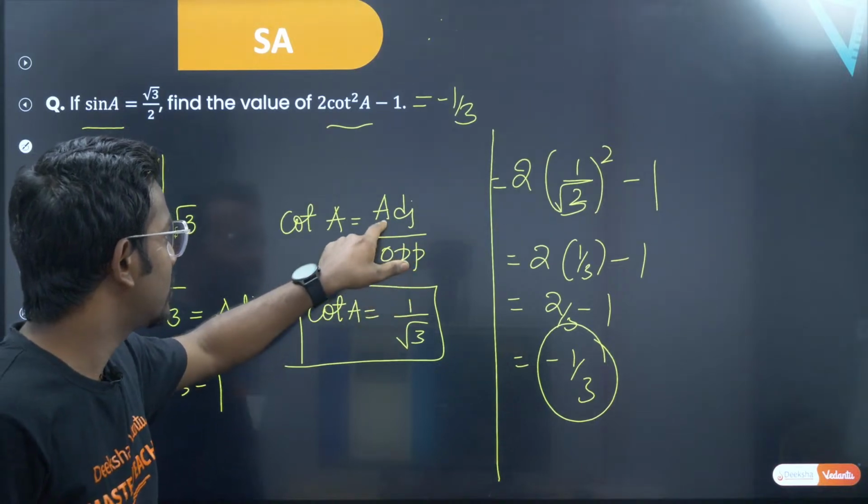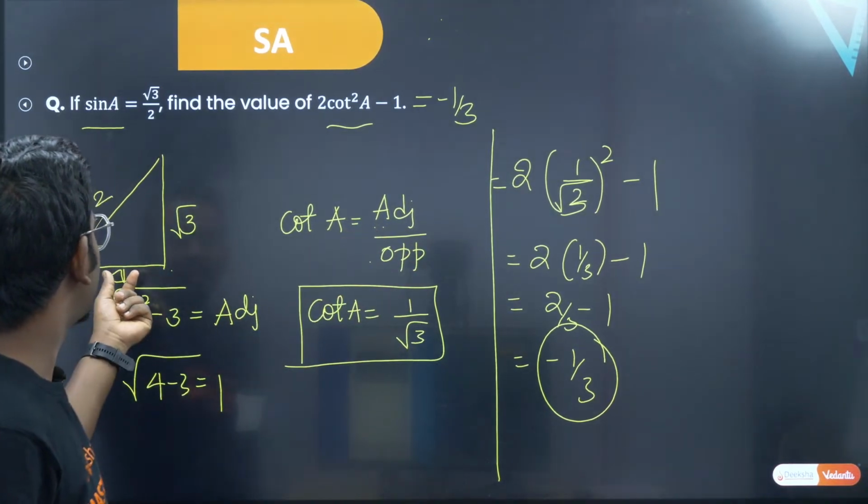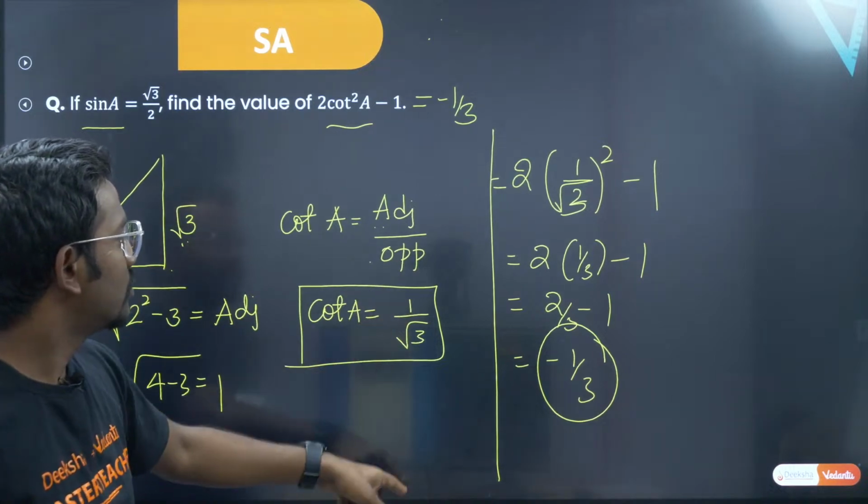So you are supposed to take opposite. See, cot A is adjacent by opposite. So adjacent by opposite is 1 by root 3. So cot A is 1 by root 3.